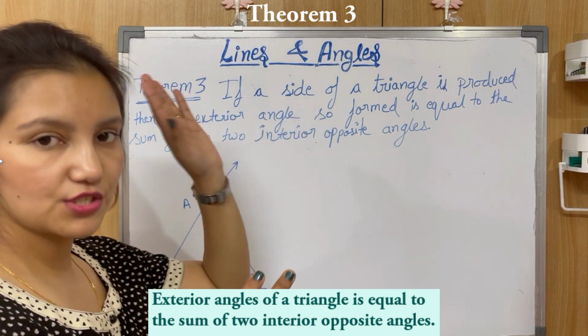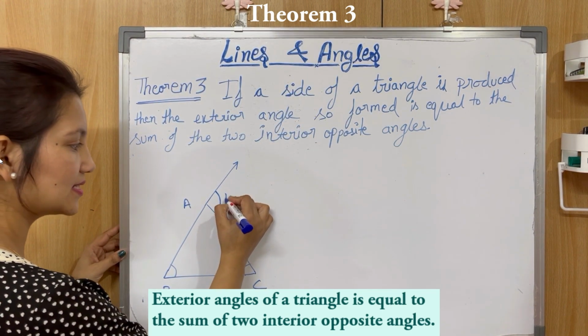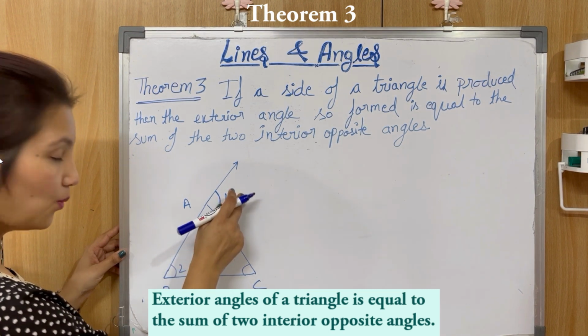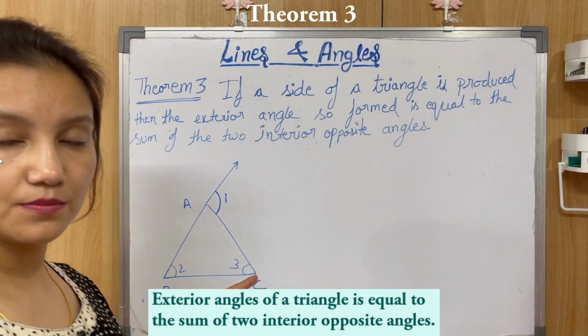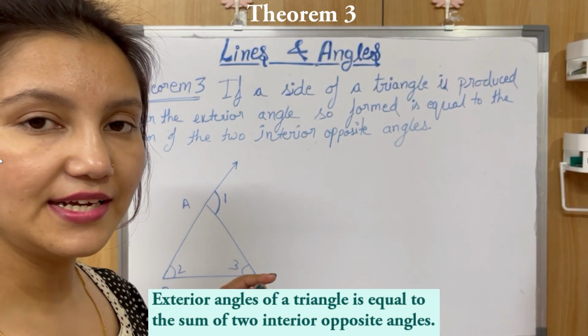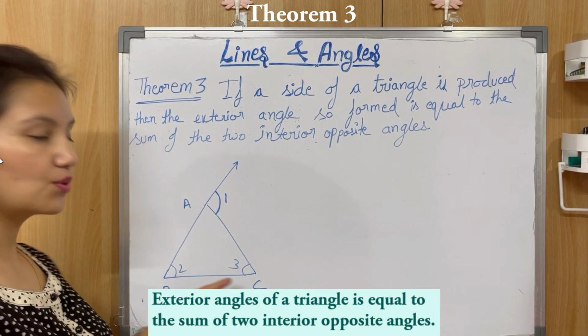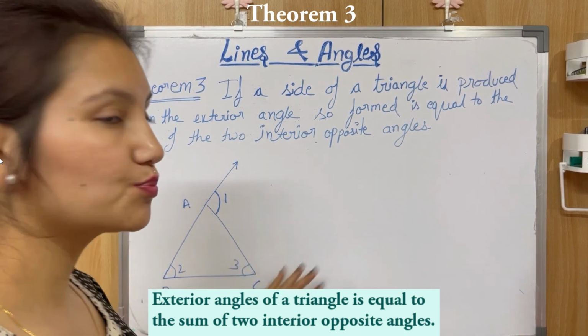Means according to this theorem, if I say this is angle 1, then this angle 1 will be equal to angle 2 plus angle 3, because these are the two interior opposite angles. Okay, so now let's prove it.